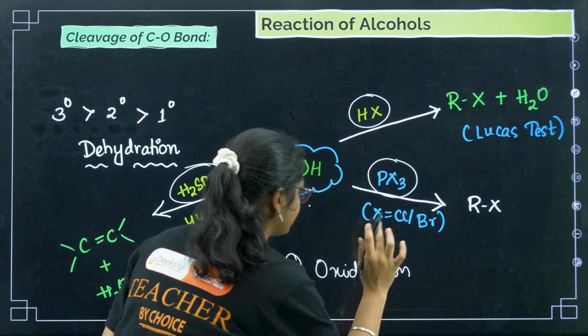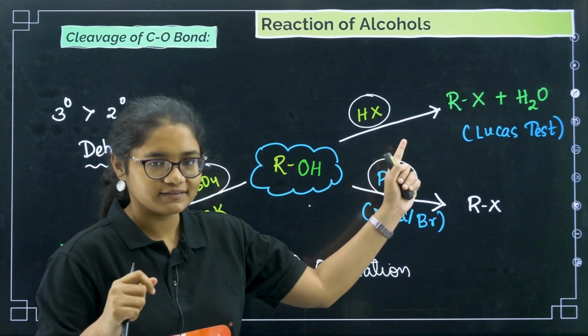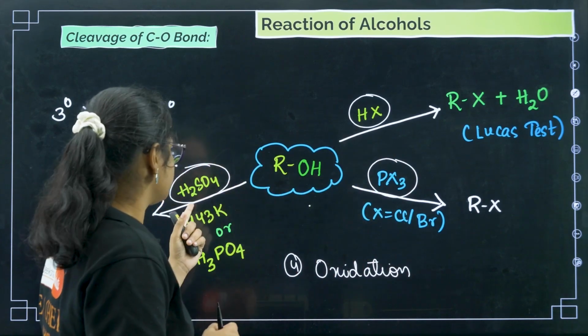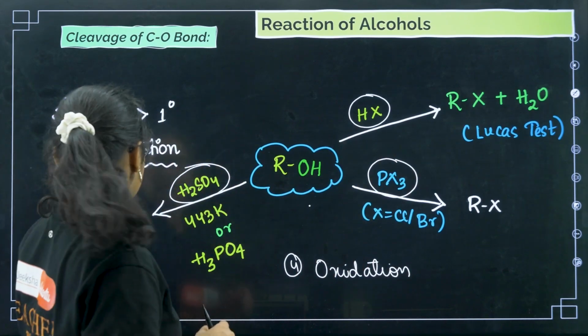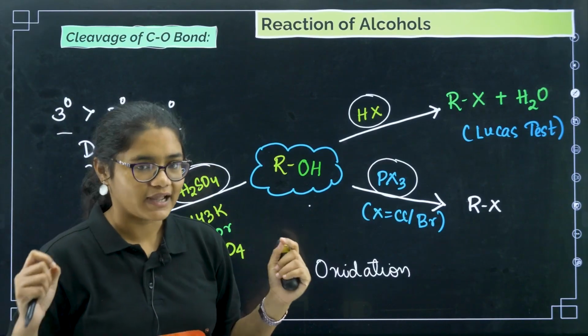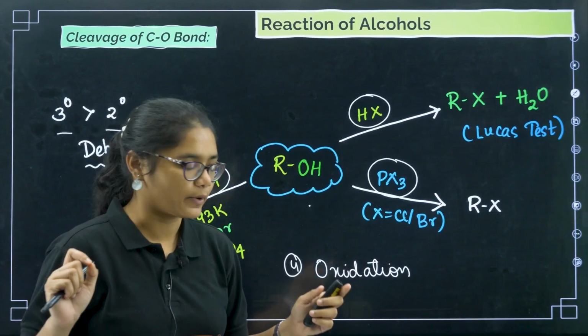So four types of reaction under cleavage of CO bond. First is with HX, second with PX3, third with H2SO4, that is dehydration, and here you should remember tertiary, secondary and primary is the order of dehydration reaction, and the fourth one is oxidation reaction.